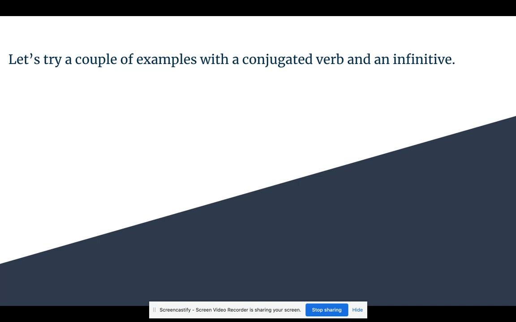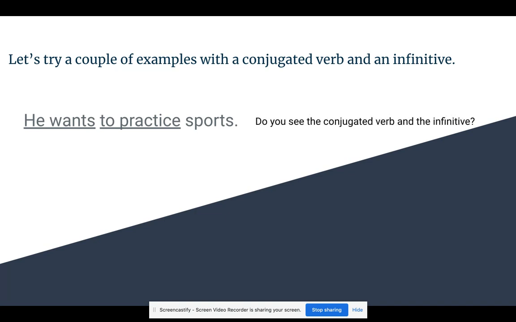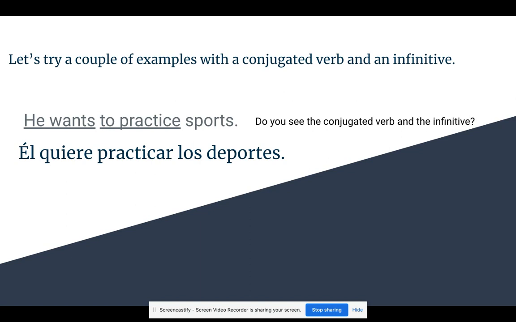Let's try a couple of examples with a conjugated verb and an infinitivo. Remember, the first one's conjugated, the second one stays in the infinitivo. He wants to practice sports. Do you see the conjugated verb and the infinitivo underlined? Él quiere practicar los deportes.